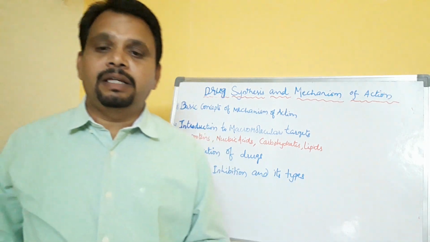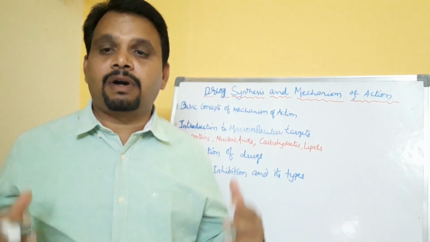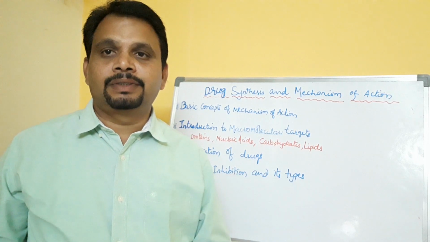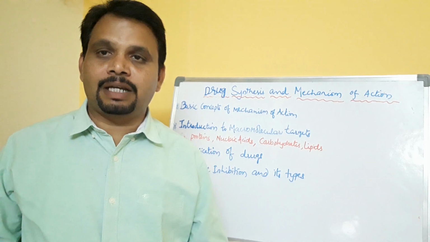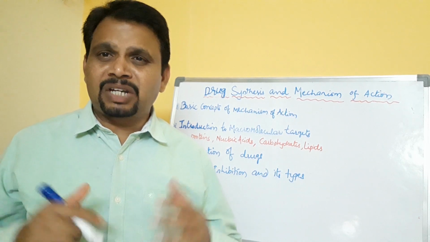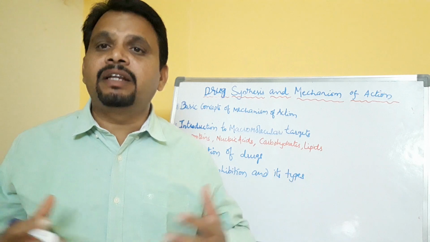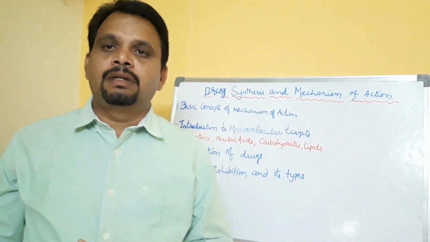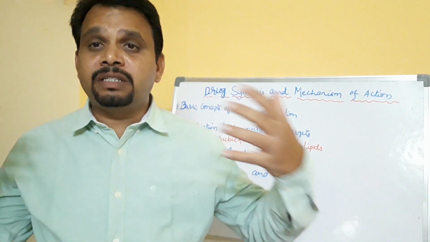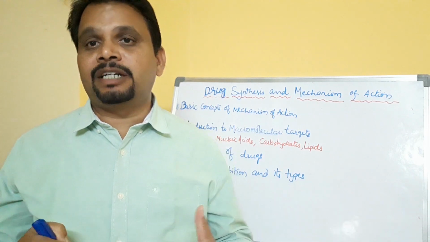They are typically composed of thousands of atoms or more. That's why we call them macromolecular targets, right? Macromolecules means very large molecules. They have high molecular weights. They have thousands of atoms which are connected covalently.